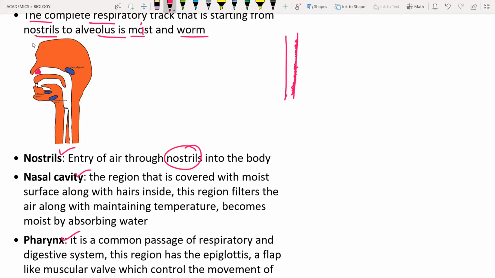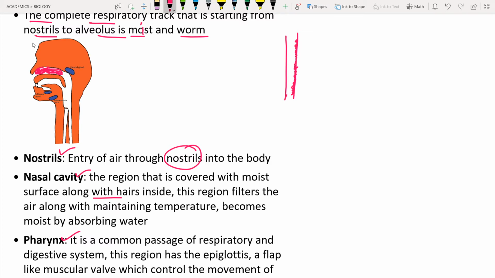Next is the nasal cavity. Right after the nostrils, you can see there is a nasal cavity. This nasal cavity is a region covered with a moist surface, meaning the surface is covered with water, along with the hair inside. Here you can see the hair. What is the main importance of the hair? This hair is going to trap the dust particles, some bacteria, and so on.